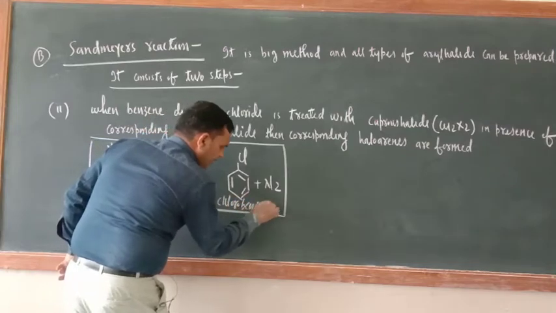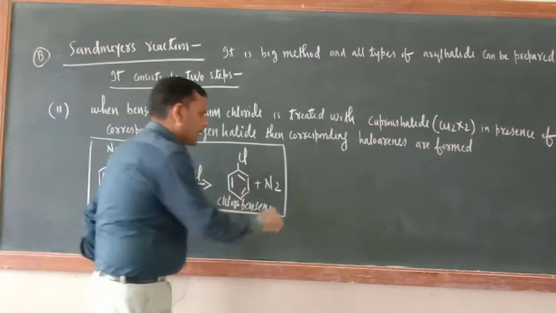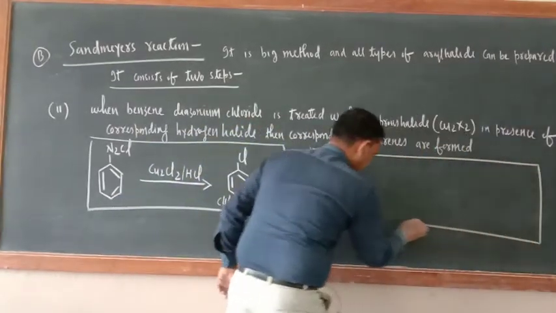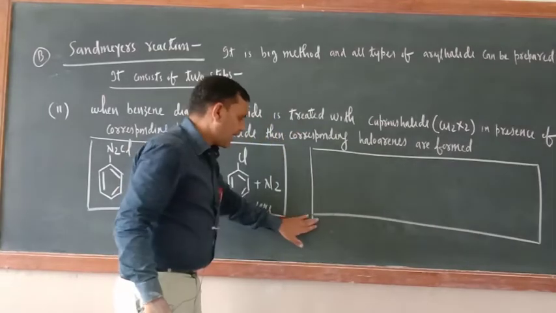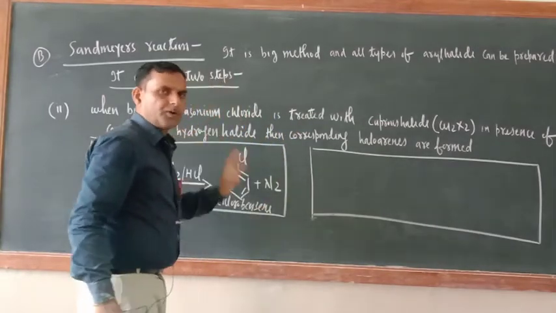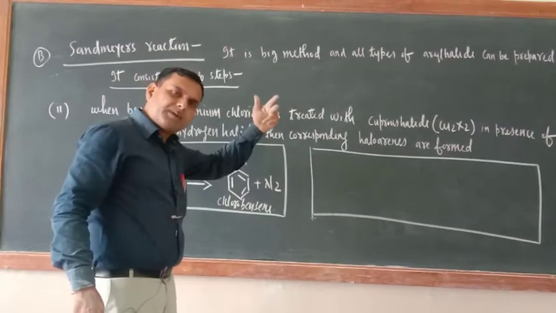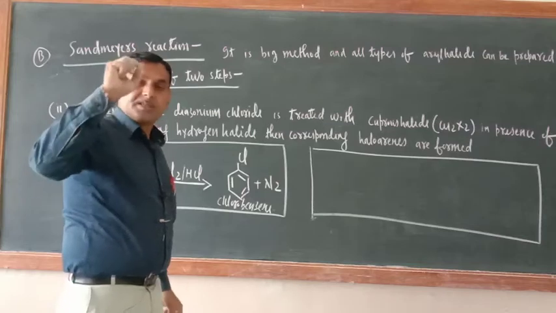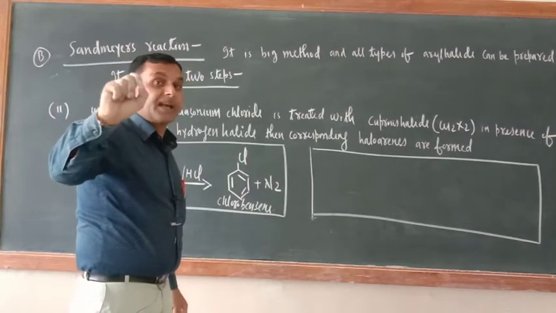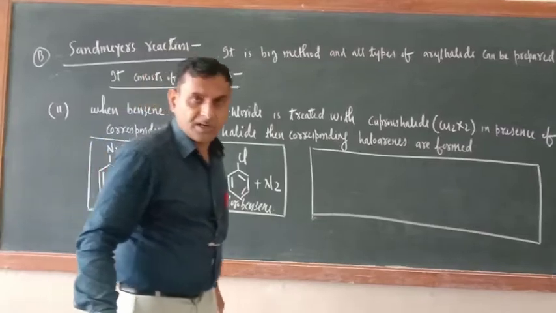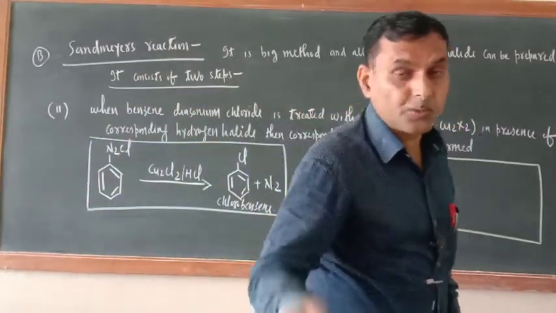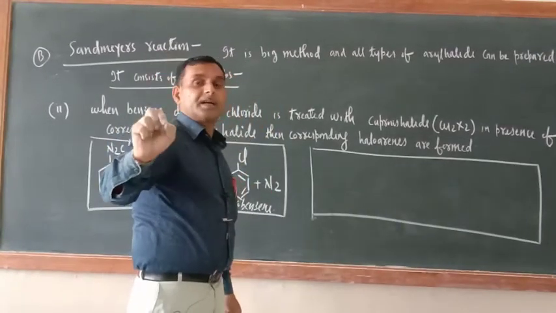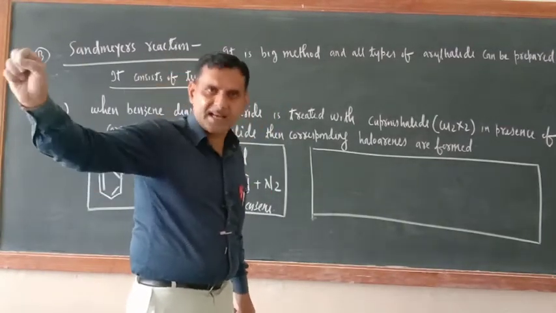Chlorobenzene. Okay, now try to understand in step number one what you have taken. You have taken HCl and NaNO2. Suppose you want to prepare bromobenzene. So in step number one only you make the change. Instead of the HCl plus NaNO2 mixture you have taken, you then get HNO2 plus HCl. So try to understand, you take HBr plus NaNO2.